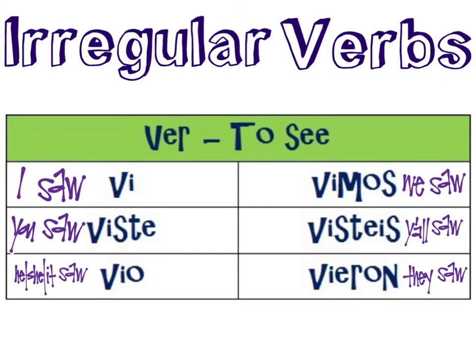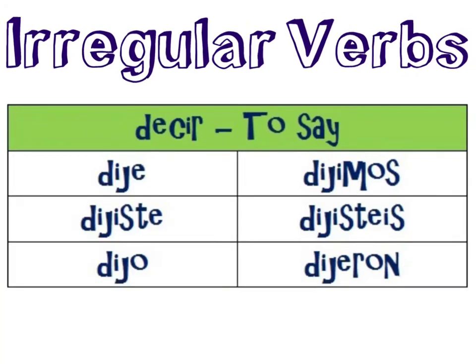And in English, those conjugations might read I saw, you saw, he, she, it, or you saw, we saw, y'all saw, or they saw. Again, please note that irregular verbs do not have accents. Our next verb, decir, means to say in the infinitive form.